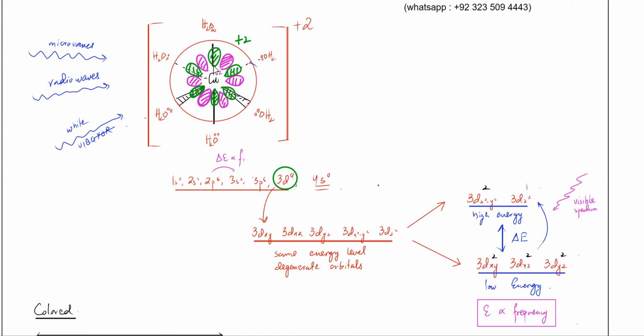क्या question है? How do we know कि ये 3d x square minus y square वाला orbital है और जो higher energy पे है? अच्छा, वो इस तरह के octahedral complex में all the ligands, I mean, whenever something makes 6 bonds, right? Or is attached to 6 ligands, right? तो shape क्या होती है? That's an octahedral complex, right? और octahedral में क्या होता है? Octahedral में everything, all the bonds are on the axis. Clear?